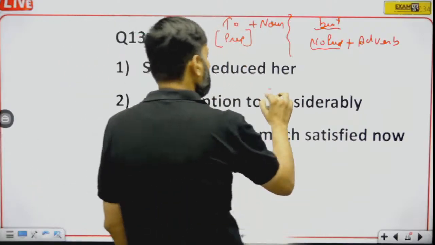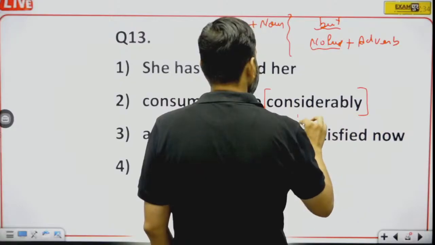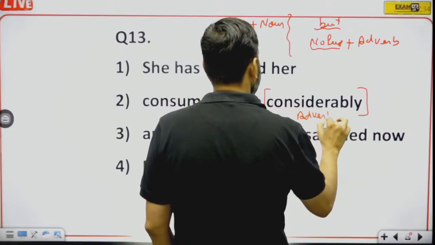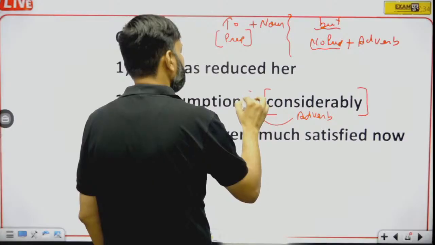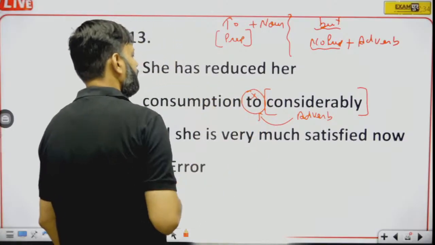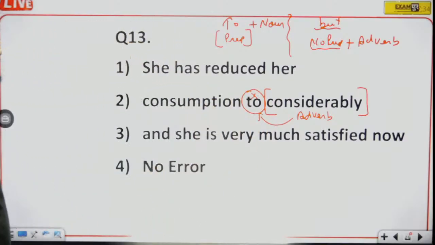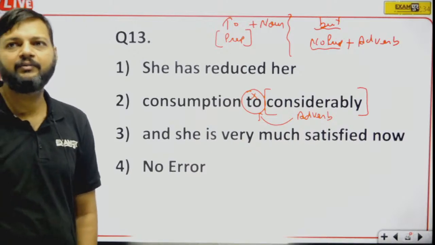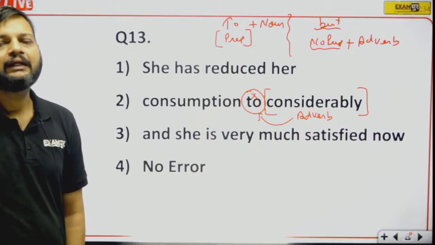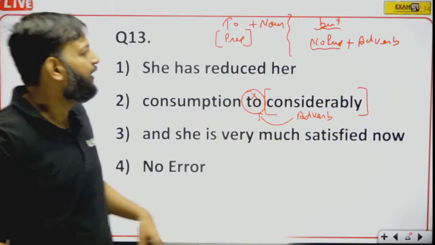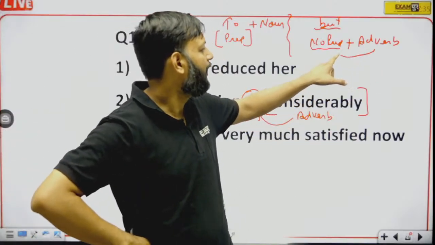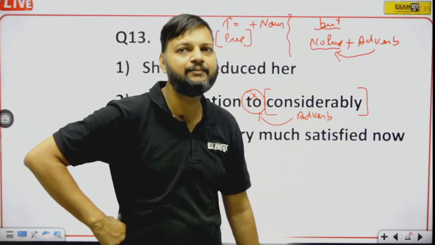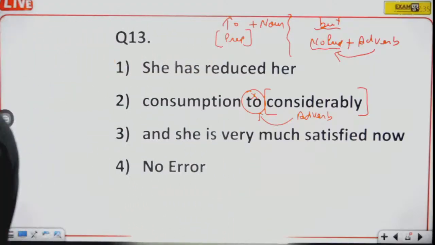So here considerably is an adverb and before adverb preposition cannot be used. So here we need to remove to. She has reduced her consumption considerably. So here to will be removed because adverbs are never preceded by any preposition.